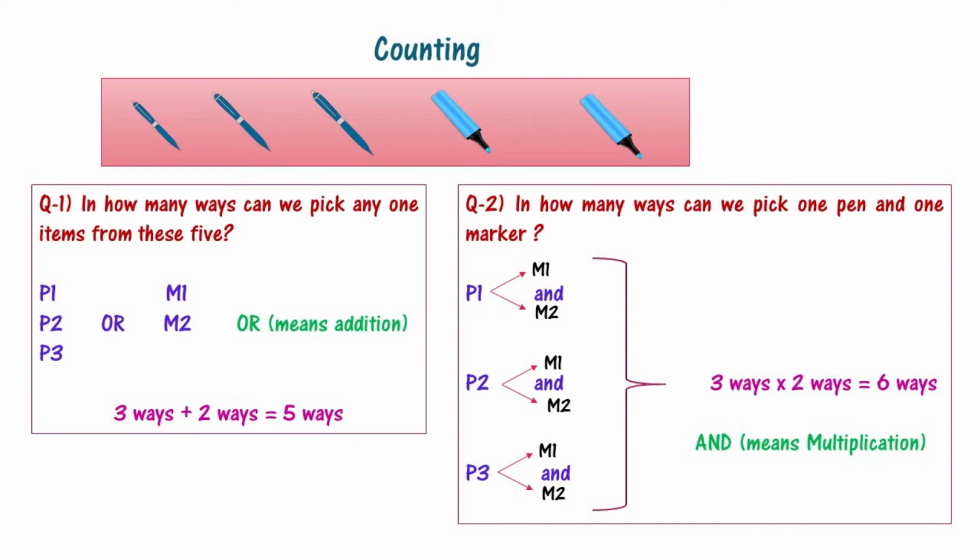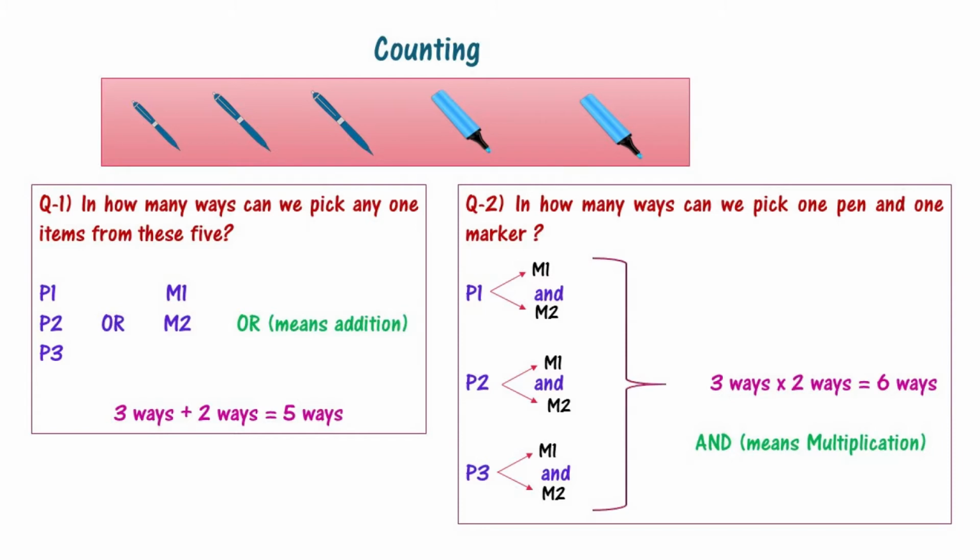And how do we get a 5? There are 3 ways in which a pen can be picked plus 2 ways a marker can be picked. In total it makes 5 ways, meaning 3 ways plus 2 ways is equal to 5 ways. This is the first rule of counting, and here 'or' always means addition. That means first pen or second pen or third pen, 3 ways in which a pen can be picked. Similarly, 2 ways a marker can be picked.